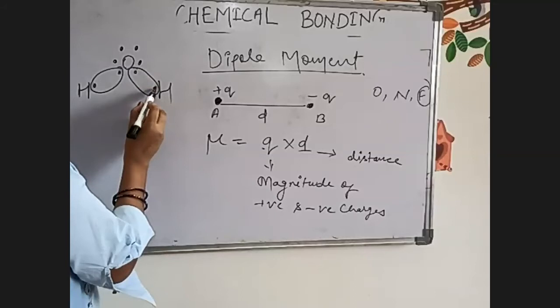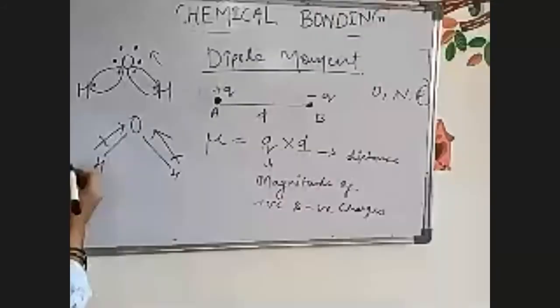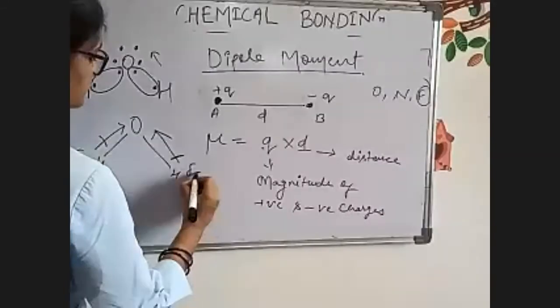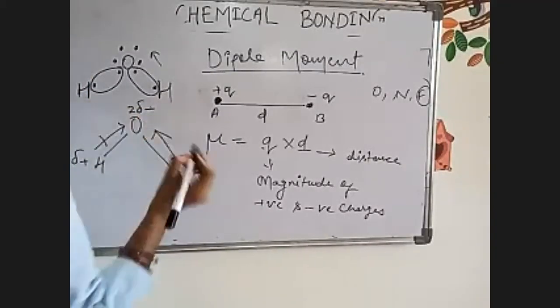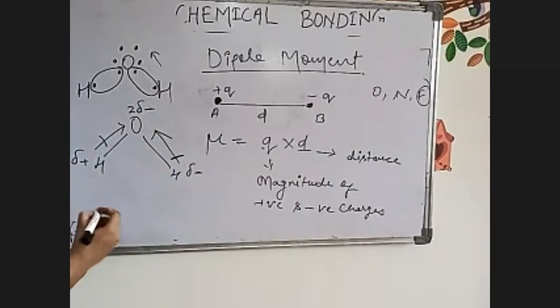So we write dipole moment like this with the help of a crossed arrow, and here a partial positive charge and here a partial negative charge. So like that we write dipole moment.